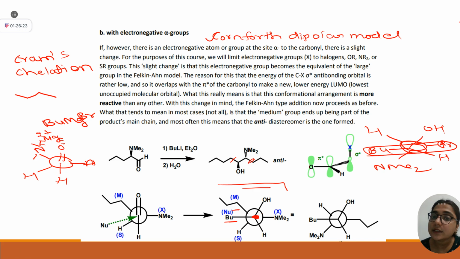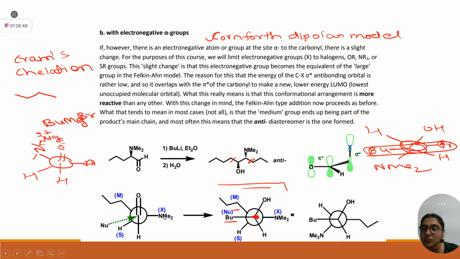Your homework is you should also study Cram chelation model. In chelation model, your metal generally binds with your carbonyl oxygen and heteroatom nearby it. For that chelation, your heteroatom should be at this position, not perpendicular.